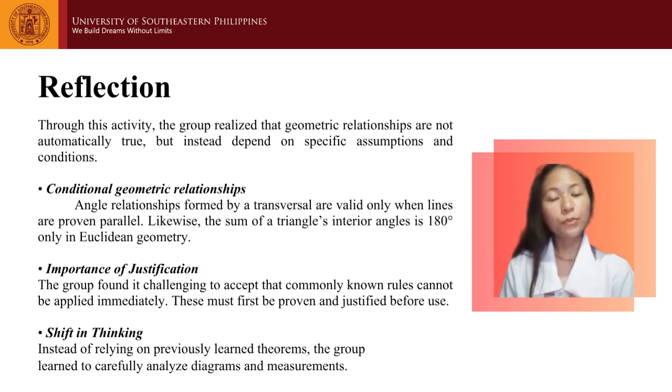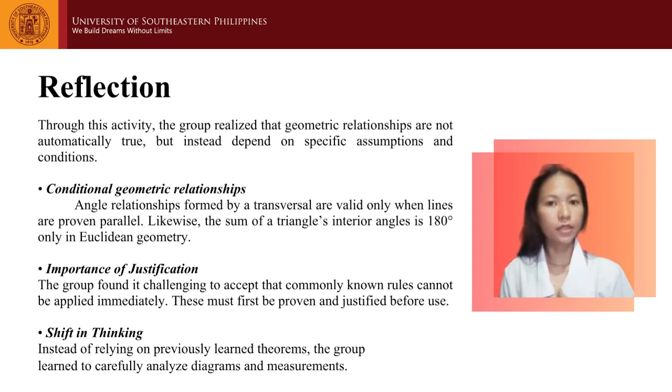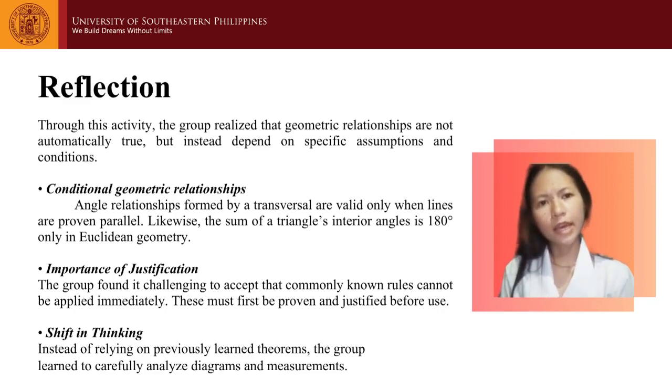So we need to prove, or we need to check first, if the conditions are actually met before we could assume that it is true. This part was a bit challenging for us, Group 2, because we used to assume that these rules are always true, or true in an absolute sense. Lastly, our way of thinking changed. Instead of just relying on what we memorized, we started to carefully analyze the diagrams and the measurements.